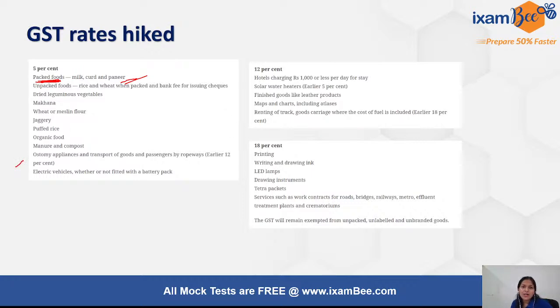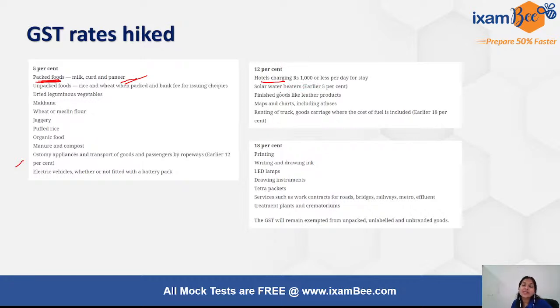Then there are hotel charges. Initially, the low-end hotels charging less than 1000 were also under the exempt category. They have now been brought under GST of 12%.